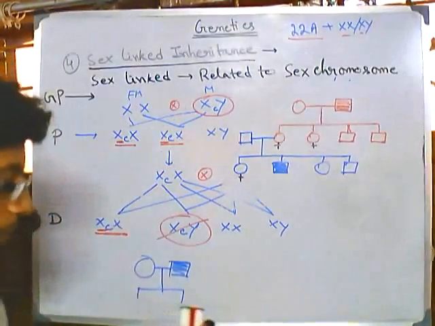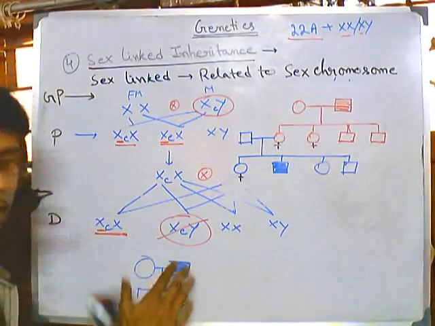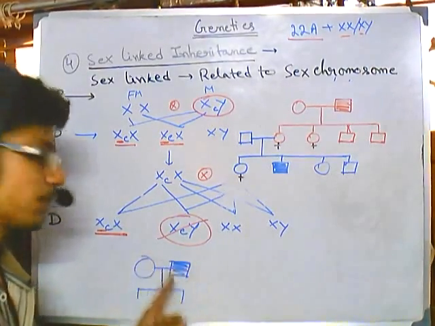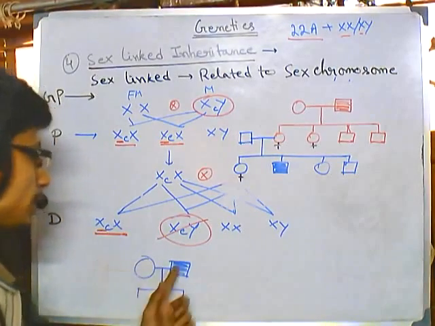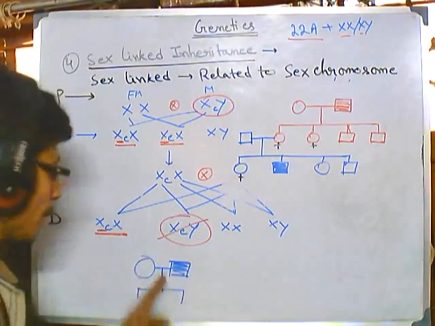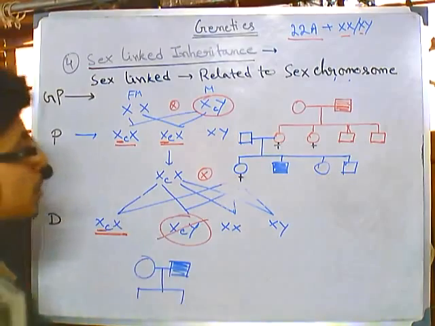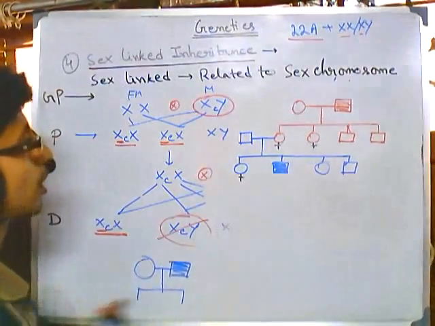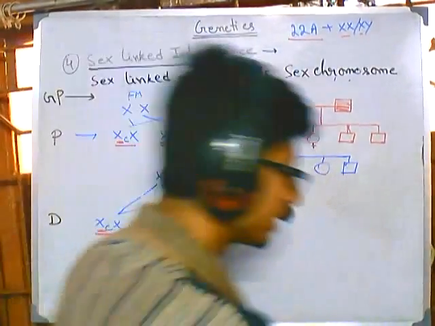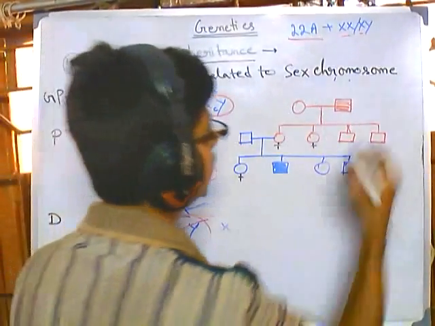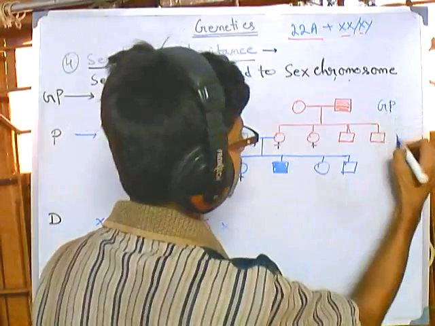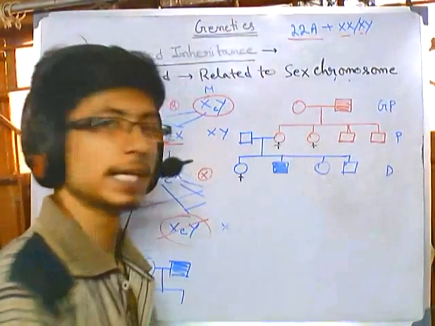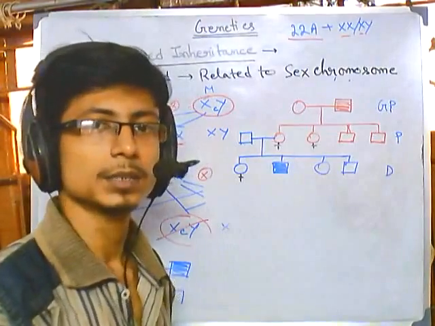So if we follow the rule that I have discussed: girl circle, boy square, diseased filled in the square, then a horizontal line between them means mating, and the vertical line is the offspring. If we remember these 4 things, we can actually draw the pedigree. Now this is called a pedigree, and in this pedigree, this is the grandparental generation, this is the parental, this is the daughter. Now this pedigree can go on and on like that as we go downwards.